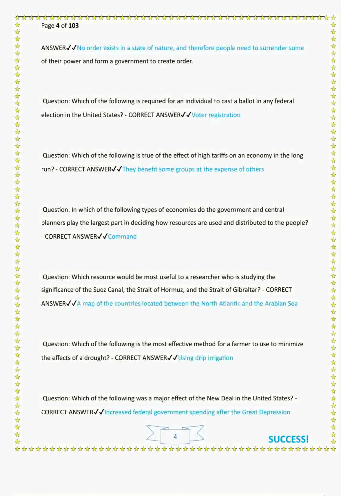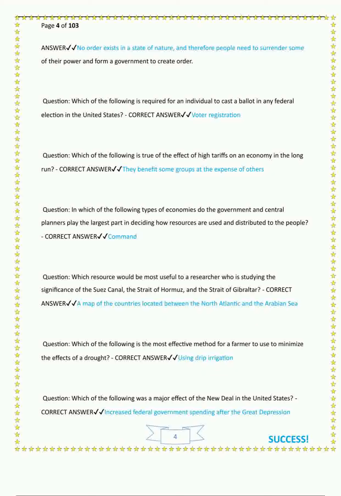Question: in which of the following types of economies do the government and central planners play the largest part in deciding how resources are used and distributed to the people? Correct answer: command. Question: which resource would be most useful to a researcher who is studying the significance of the Suez Canal, the Strait of Hormuz, and the Strait of Gibraltar? Correct answer: a map of the countries located between the North Atlantic and the Arabian Sea.